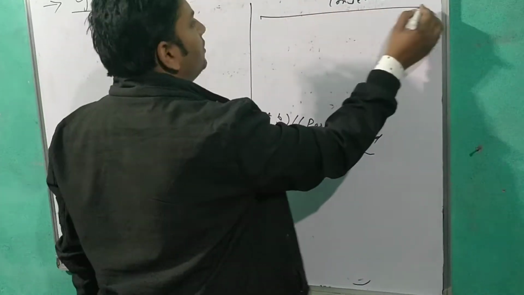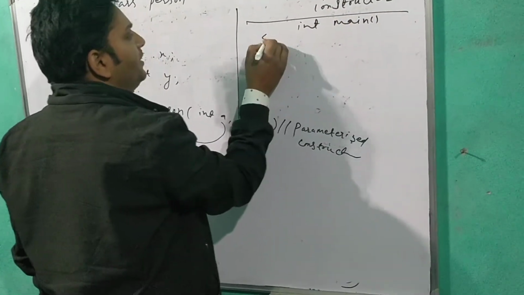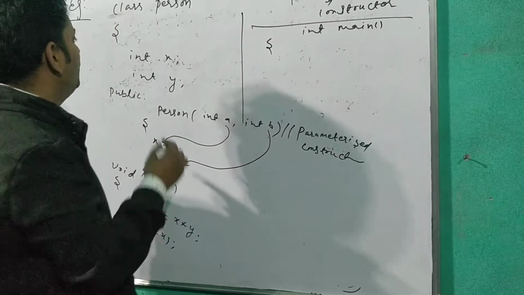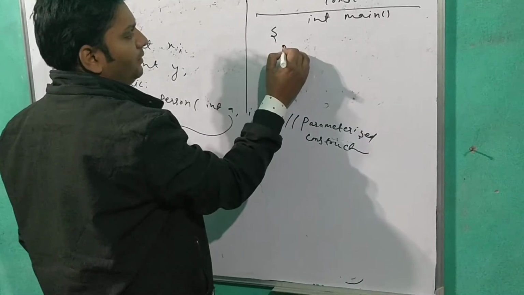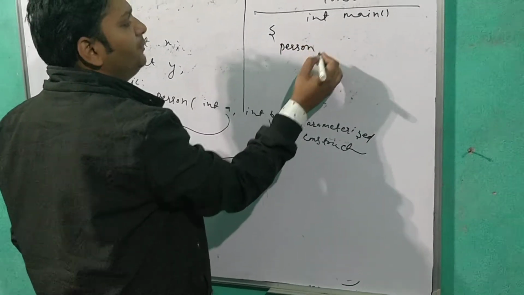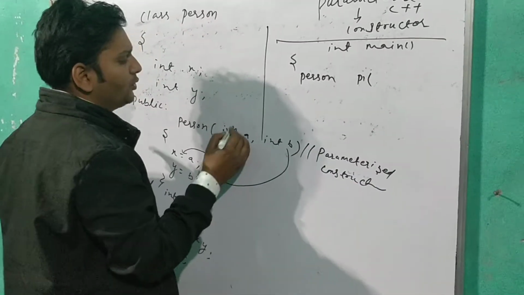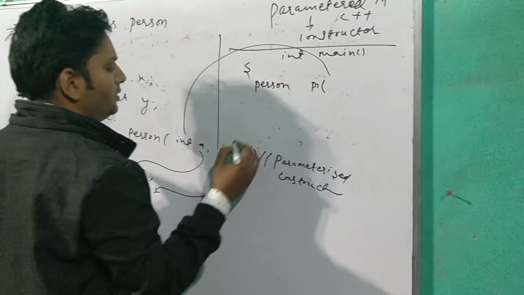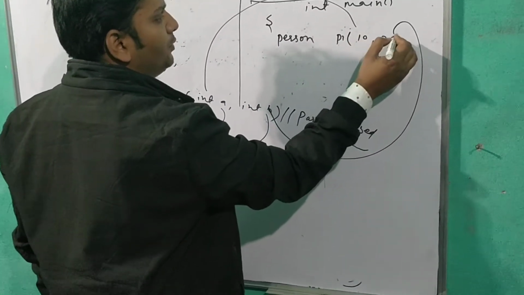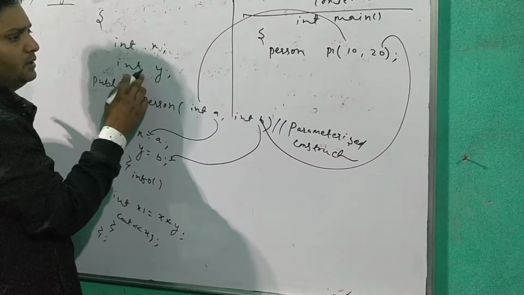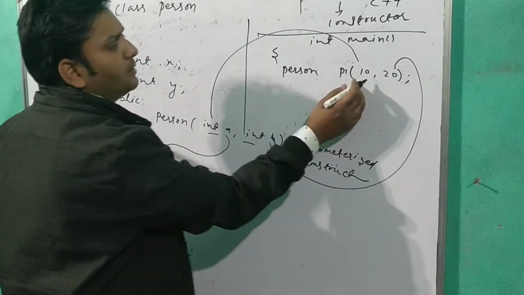Now we have to focus on the main function. There is something different in the case of the main function. We first have to call the parameterized constructor. How do we call it? We have the class person with parameters, so we have to initialize an object with arguments, because it has two arguments. I am passing two integer values, because the type is integer. Since we have two arguments, I am passing two values.